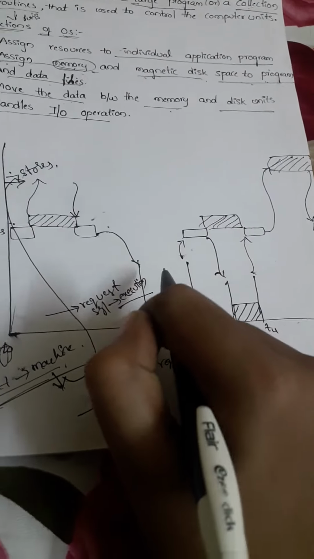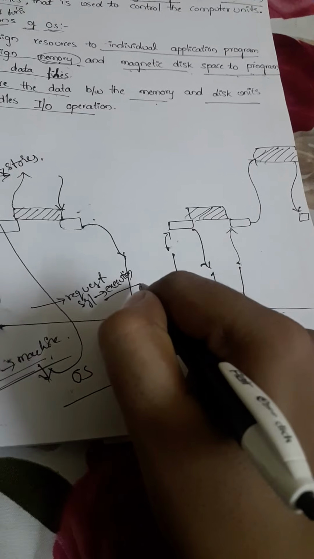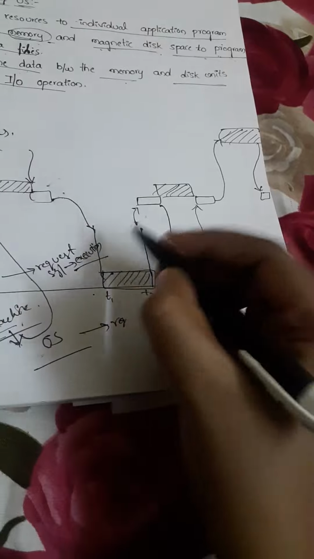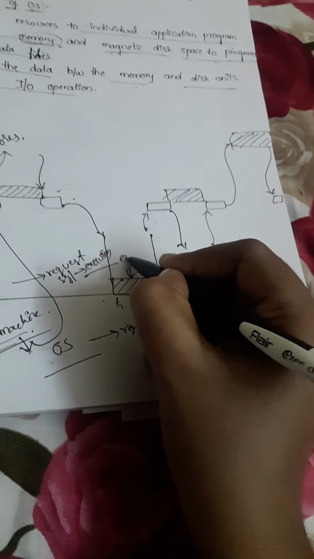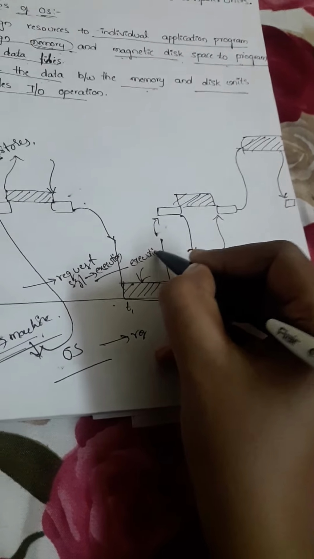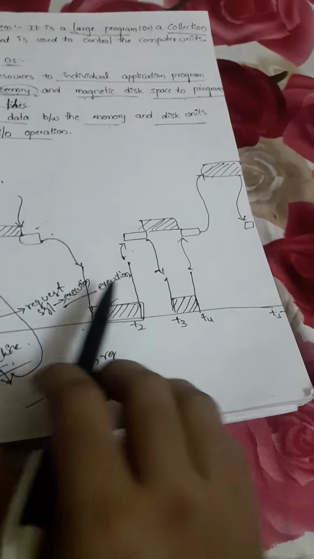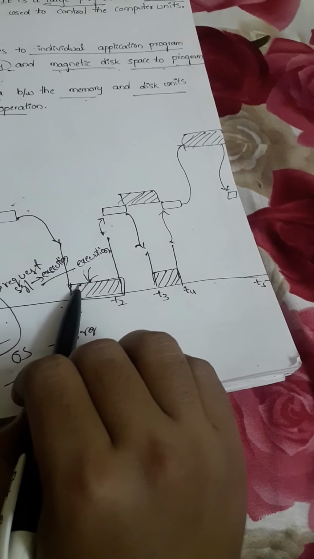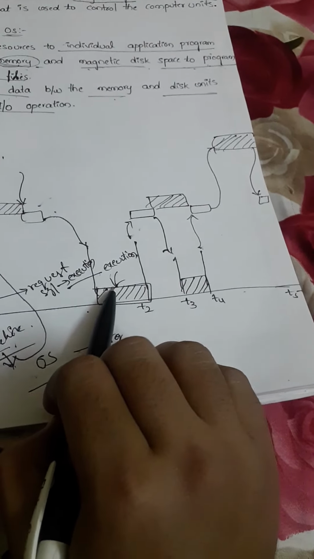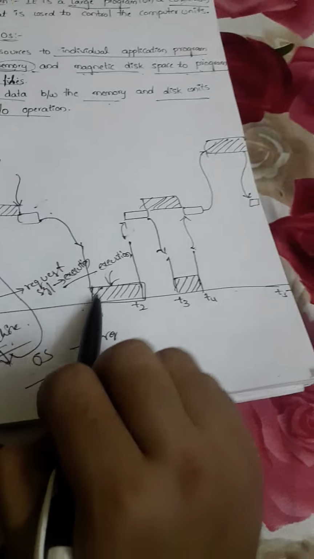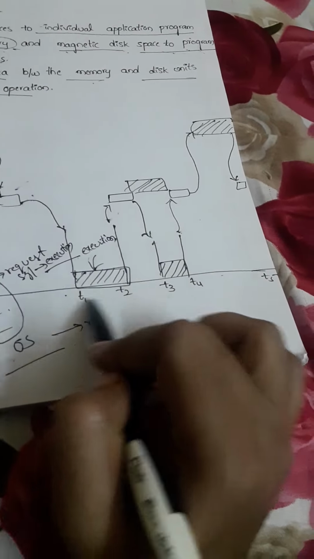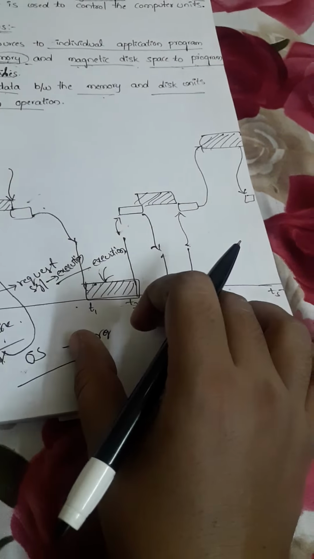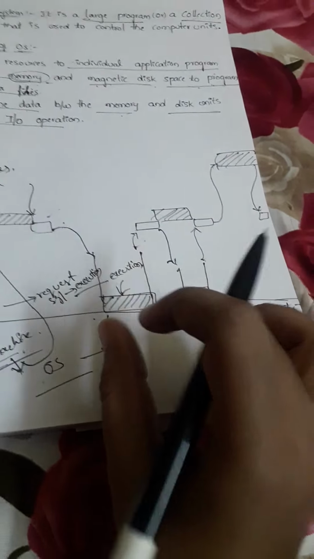So the processor executes the application program during the time period T1 to T2, and in this period the execution is completed. After completion of the program, whenever the result is ready to print, the OS sends an acknowledgement to the user program. Then the OS will send the command to the printer.